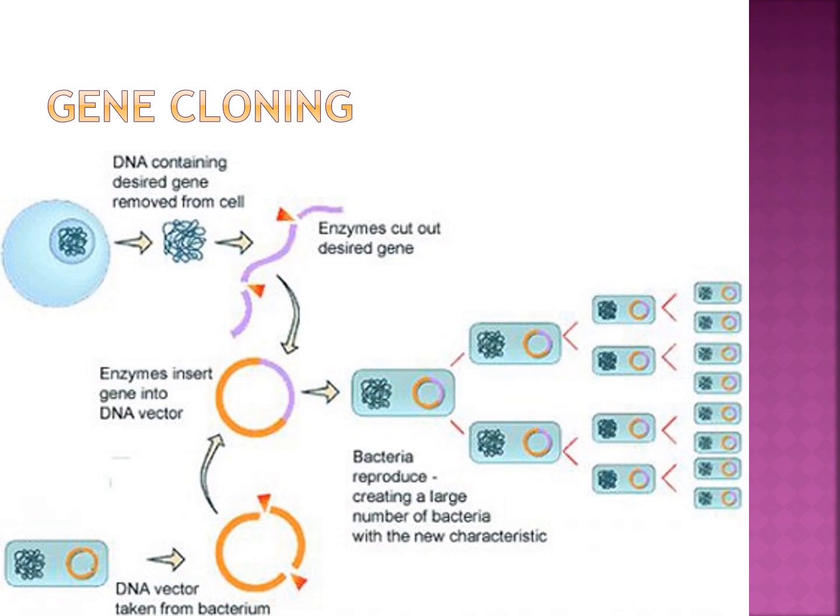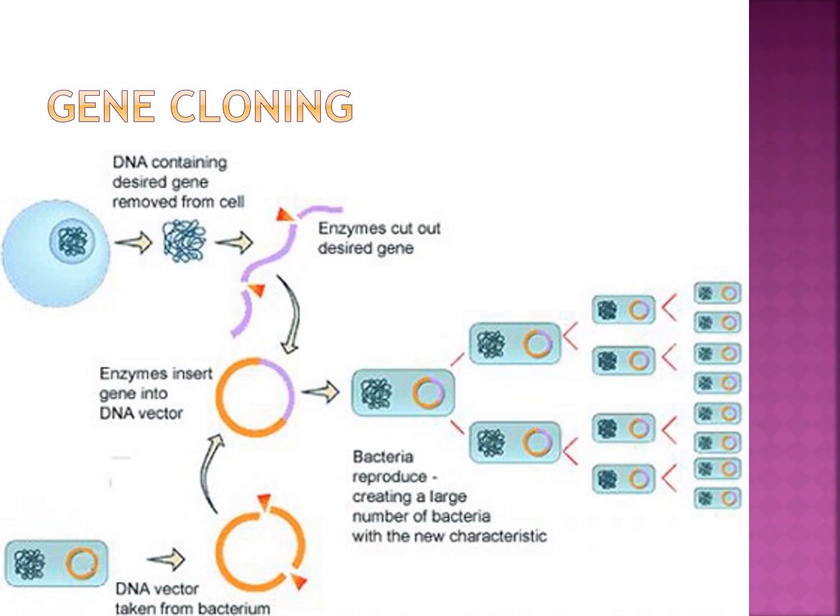Using this strategy, several enzymes, hormones and vaccines can be produced. Everybody see the picture so you can understand properly. That is DNA containing the desired gene removed from the cell, taken out.